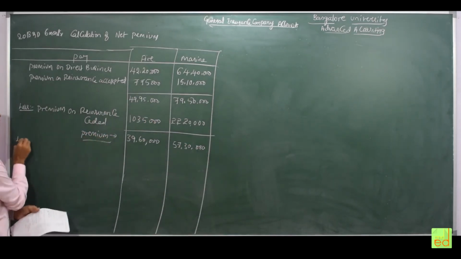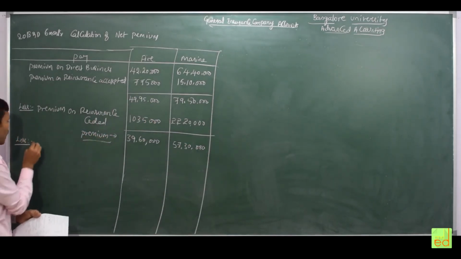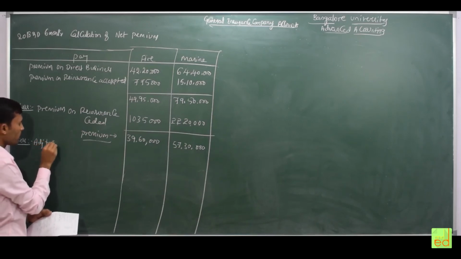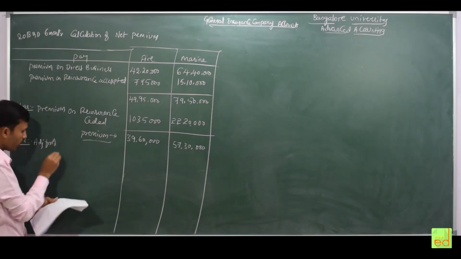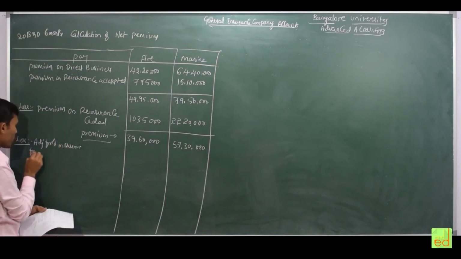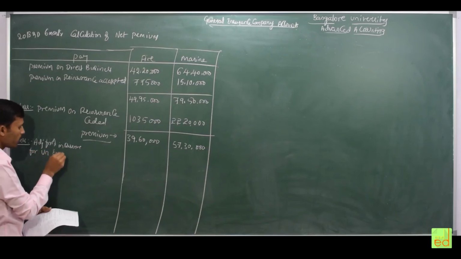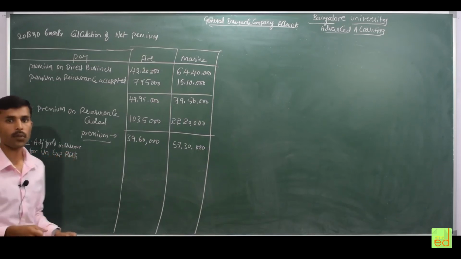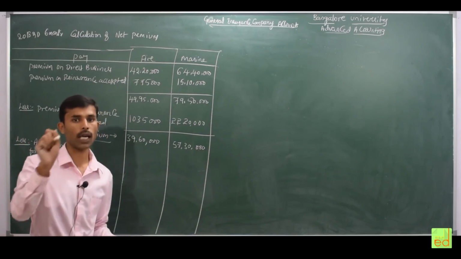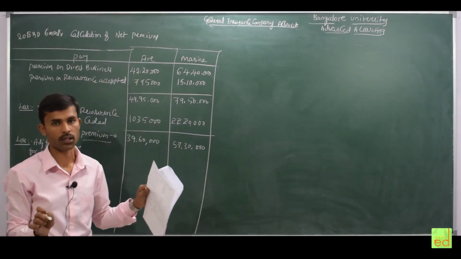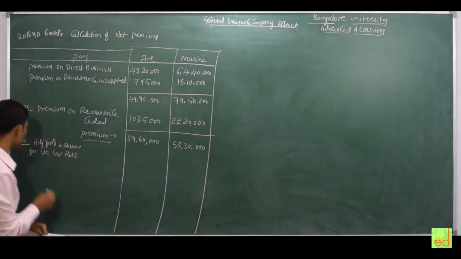We will take less adjustment. I will write the short form: adjustment for increase in reserve for unexpired risk. Now in the problem they specify 40 and 80% for fire and marine, no other additional reserve. Take that for calculation.